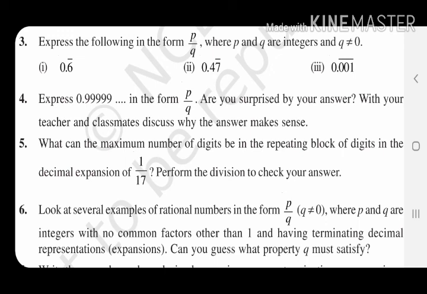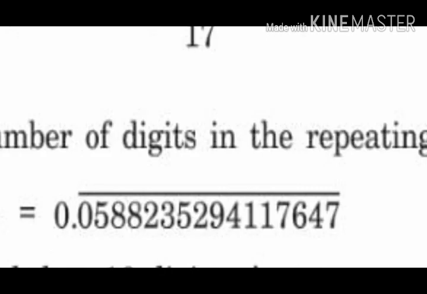Now we will discuss question number 5. It is asking what the maximum number of digits can be in the repeating block of digits in the decimal expansion of 1 by 17. So if you convert the fraction 1 by 17 to decimal, how many digits will be in the repeating block, meaning how many digits will be repeated.